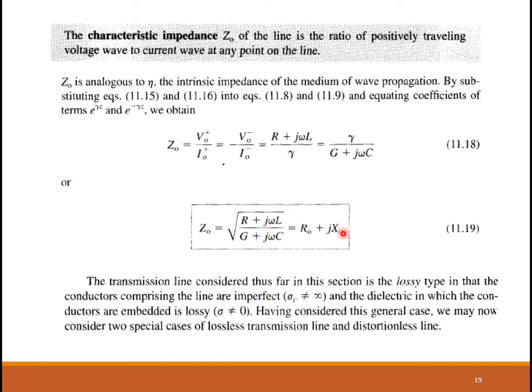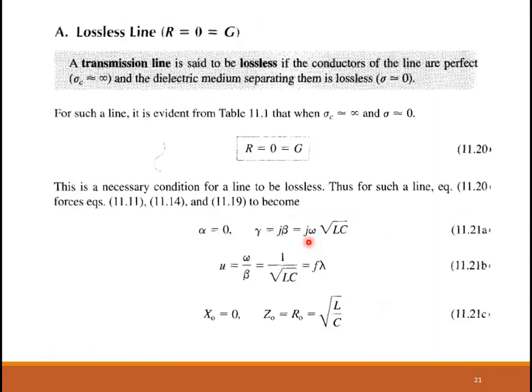The reactance X0 is equal to 0 and Z0 is reduced to R0. That means the impedance is only purely resistive. In the case of a lossless transmission line, the impedance becomes purely resistive and root of L by C. So this is how the condition is derived for a lossless line. Lossless line is particularly mentioned in your syllabus also, so this is very important.